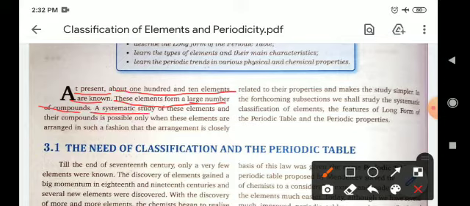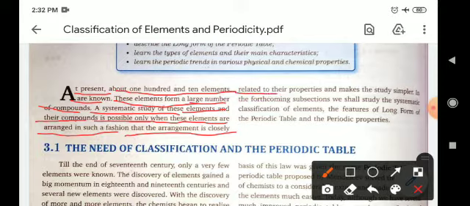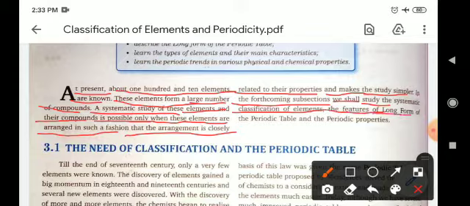A systematic study of these elements and their compounds is possible only when these elements are arranged in such a fashion that the arrangement is closely related to their properties and makes the study simpler. In the forthcoming subsections we shall study the systematic classification of elements, the features of the long form of the periodic table, and periodic properties.